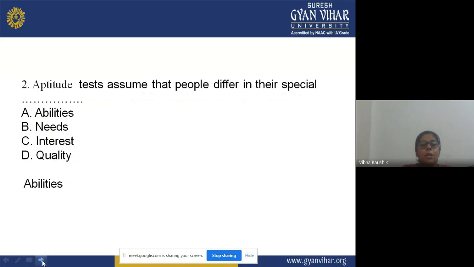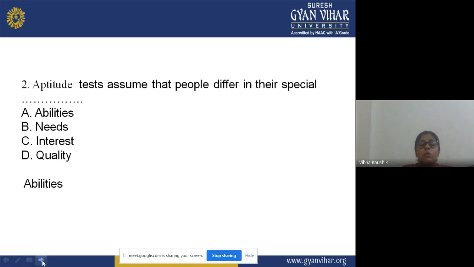Now the second one: aptitude test assumes that people differ in their dash. The aptitude test assumes that people differ in their special what?